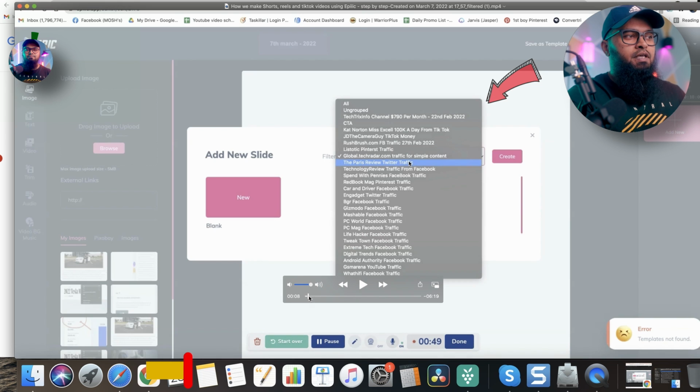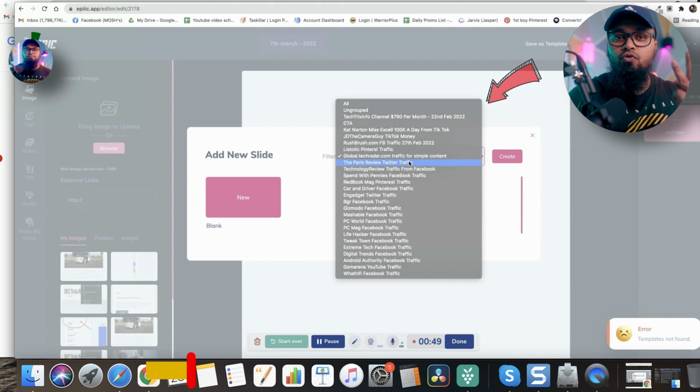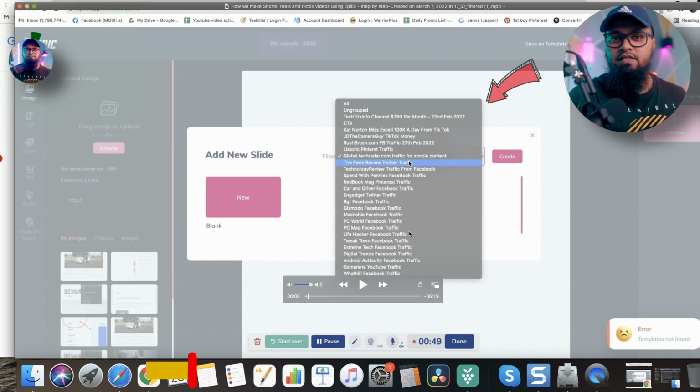What makes it super easy are the templates. So let me show you. You see this part, this little list? This list is getting bigger every day. We are adding 3 new videos in this section. This is basically the videos that we make, saved as templates for our users. So our users can use our videos, import them as templates, edit them as their own, do whatever they want and use those videos for themselves and get traffic like us.